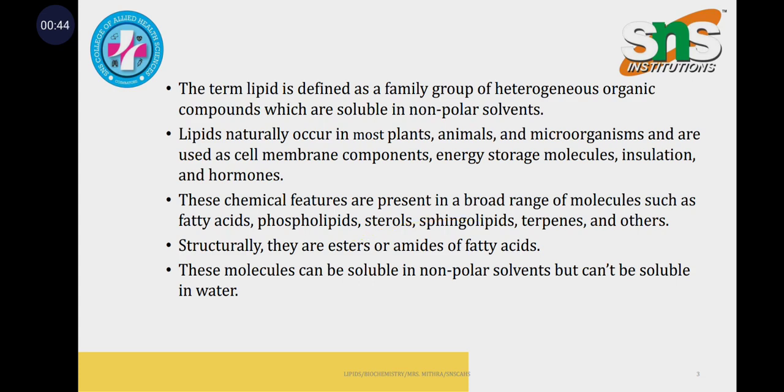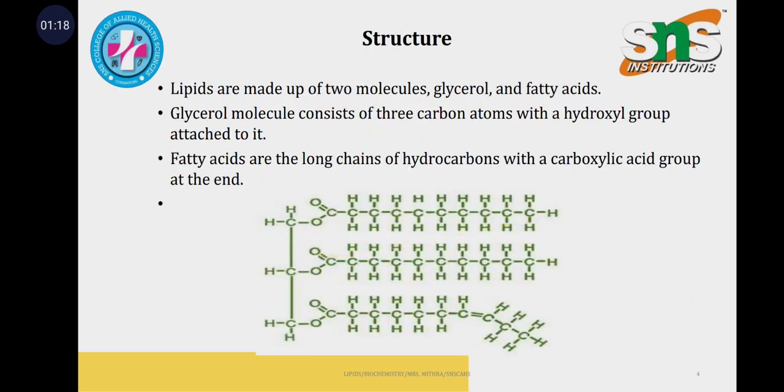The term lipid is defined as a group of heterogeneous organic compounds which are soluble only in non-polar solvents. They occur naturally in plants, animals and microorganisms, and these chemical features are present in a broad range of molecules such as fatty acids, phospholipids, sterols, sphingolipids, terpenes and so on. These are the esters or amides of fatty acids and are not soluble in water.